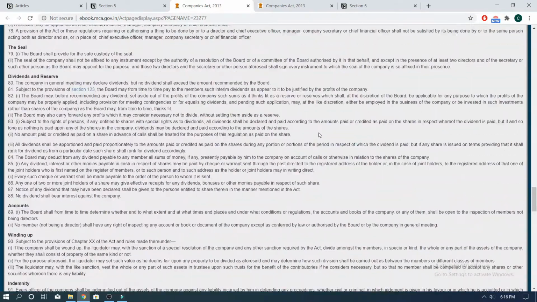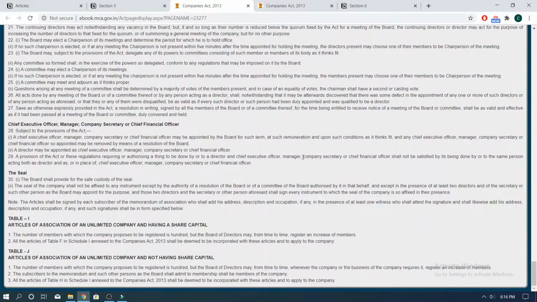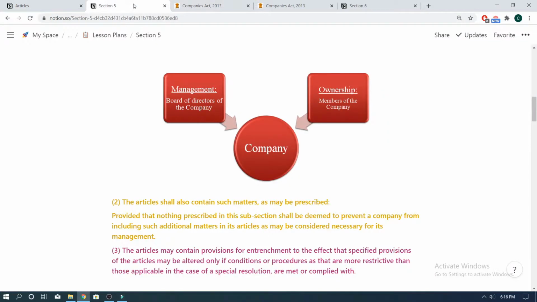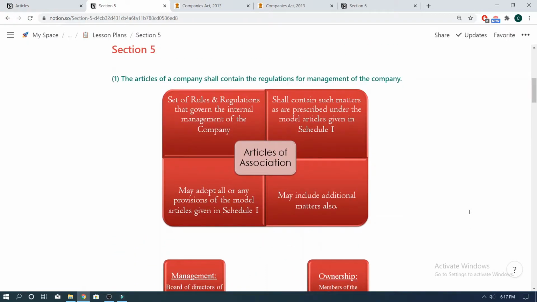Similarly, Table G provides for Model Articles of Association for a company which is limited by guarantee and which has a share capital. So, these are the matters which a company can adopt in its Articles of Association. Now, if you look at the proviso, it means to say that other than the matters that are to be included in the Articles of Association of a company as per this subsection and as provided in the Articles of Association, the company isn't restricted from including such additional matters other than the ones which are mentioned in the Model Articles of Association as may be considered necessary for the management of the said company.